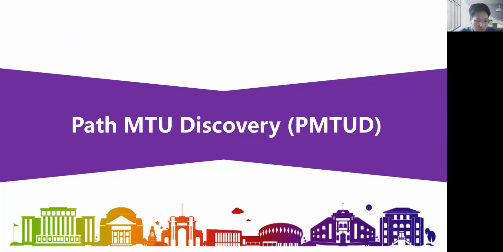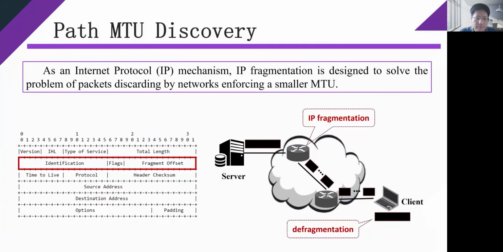First, I will introduce the widely deployed mechanism of path MTU discovery, that is PMTUD. As an Internet Protocol mechanism, IP fragmentation is designed to split large packets into multiple smaller fragments for them to pass through a network that enforces a smaller MTU, thus avoiding packets being discarded by the network. When the fragments arrive at the destination, they are reassembled into the original packets.